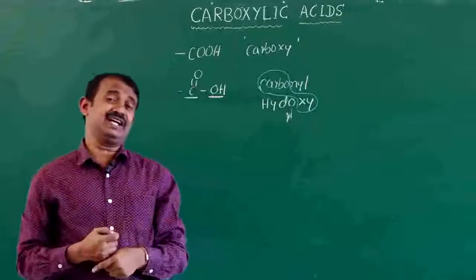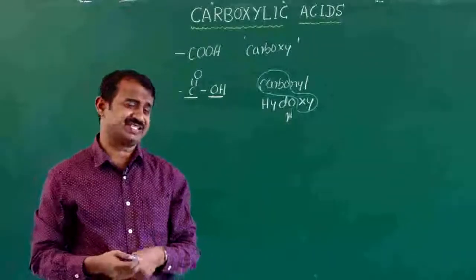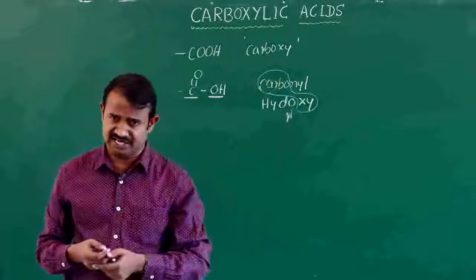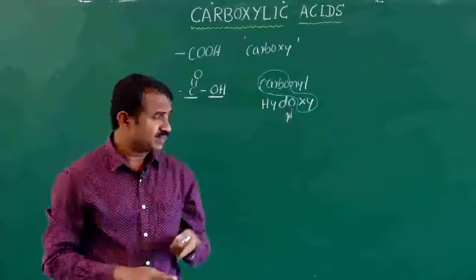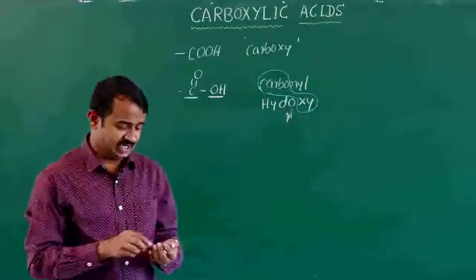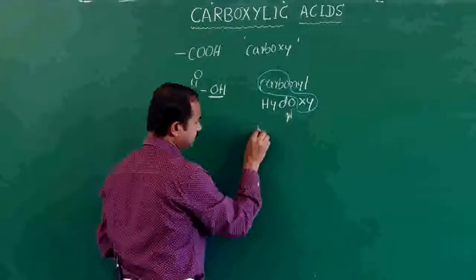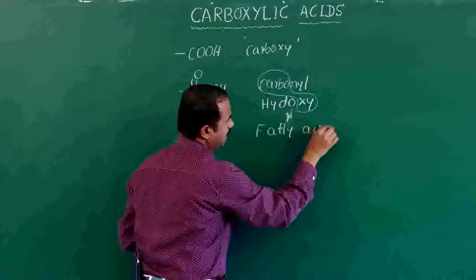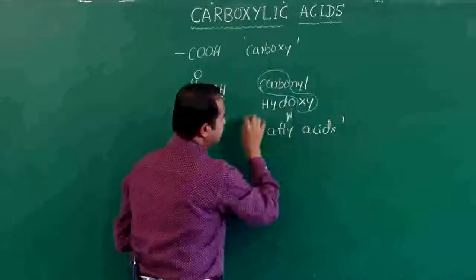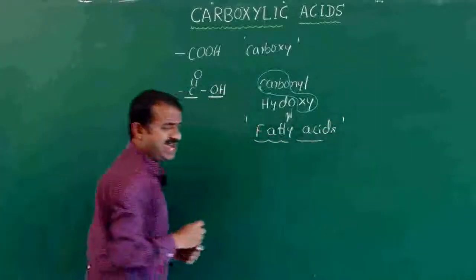Carboxylic acids include aliphatic carboxylic acids and aromatic carboxylic acids. If it is a long chain carboxylic acid, it is also called a fatty acid.